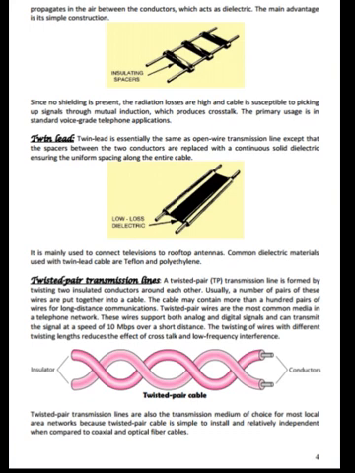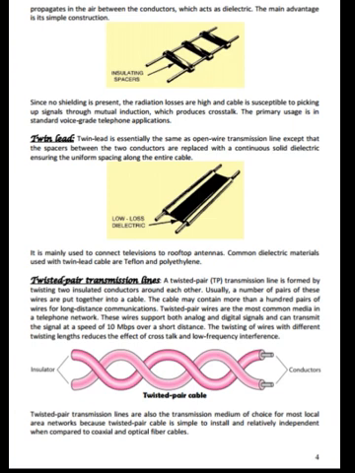Now let us see twisted pair transmission lines. A twisted pair transmission line is formed by twisting two insulated conductors around each other. Usually a number of pairs of these wires are put together into a cable. The cable may contain more than 100 pairs of wires for long distance communications. Twisted pair wires are the most common media in a telephone network.